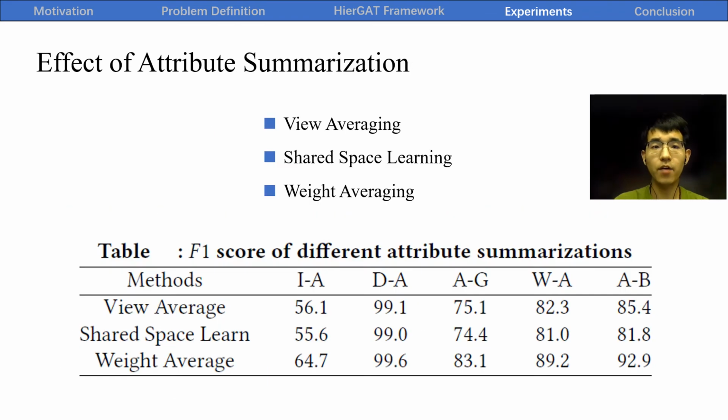By comparing weight averaging method and two other methods, this experiment is to evaluate the effectiveness of our proposed attribute summarization method in multi-view learning. Weight averaging based on scheduled attention achieves the best accuracy because it enables us to highlight more discriminating attributes, making it easier for the classifier to determine matching relation.